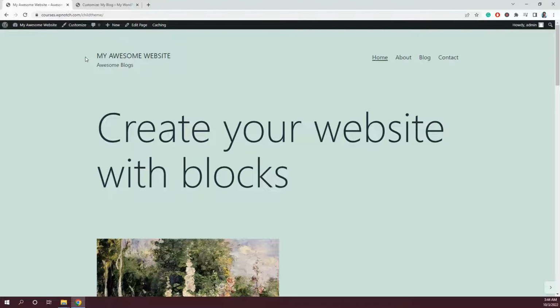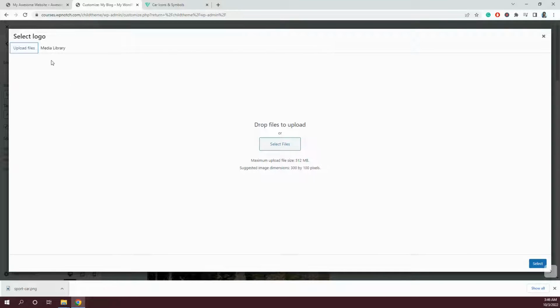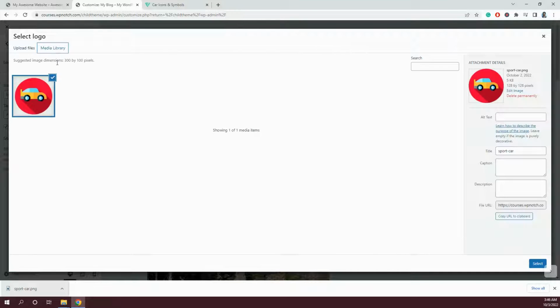So if you want to add a logo instead of the site title and tagline, we can also do that here. For that, we'll have to go to customize again, and here you'll see an option to select logo. Let's go to media library to select our logo, and here I have uploaded an image so we can see how the logo looks like.